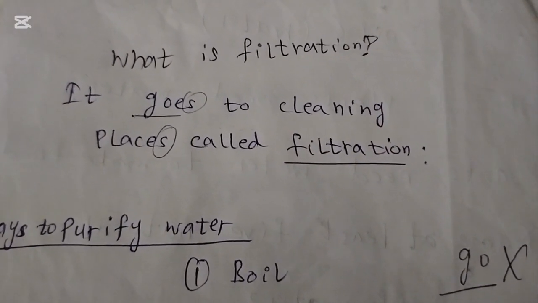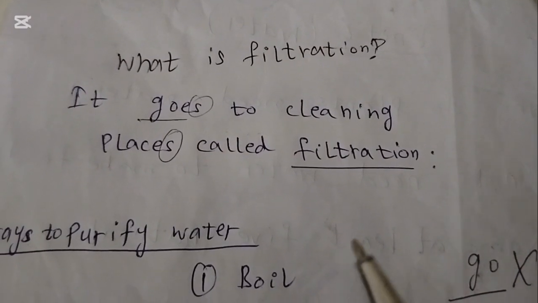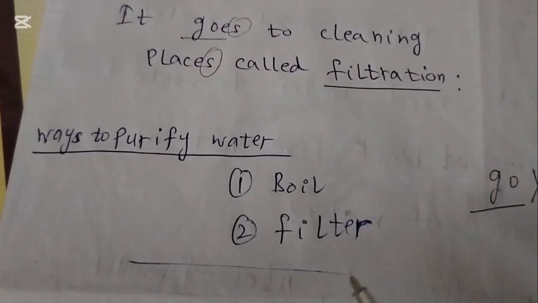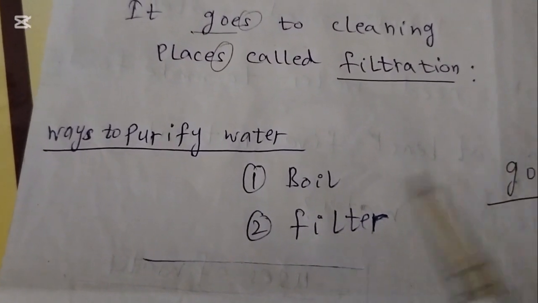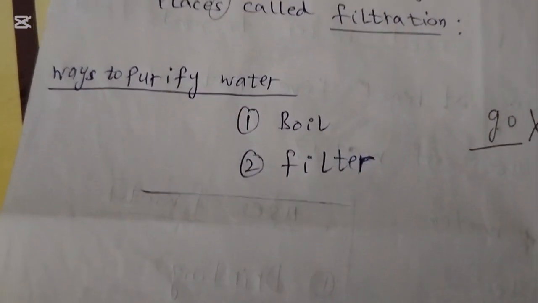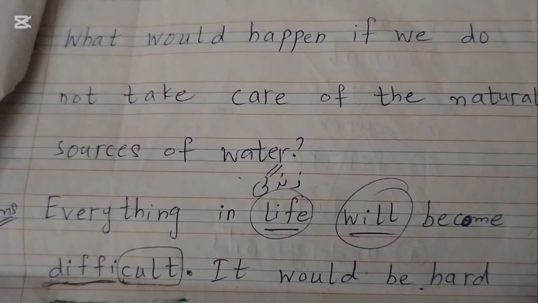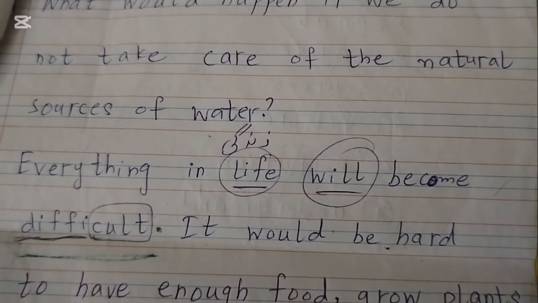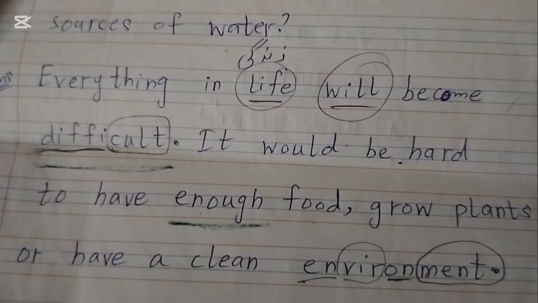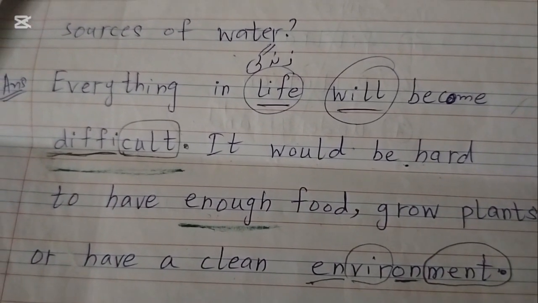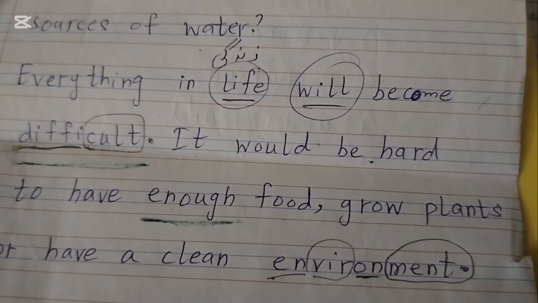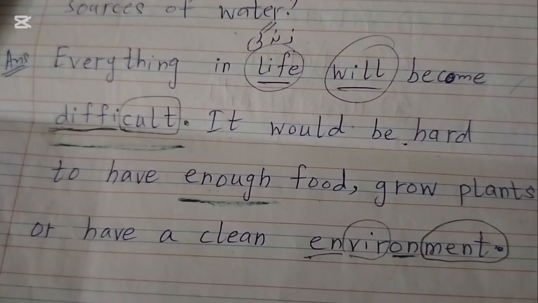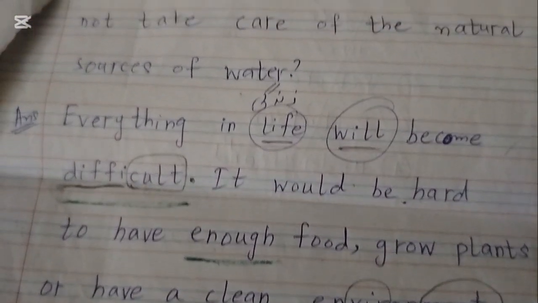The next question is, what is filtration? It goes to cleaning places called filtration. The second question is ways to purify water. The first one is boiling and the second one is filtering. The last question is, what would happen if we do not take care of the natural sources of water? The answer is everything in life will become difficult. It would be hard to have enough food, grow plants or have a clean environment.